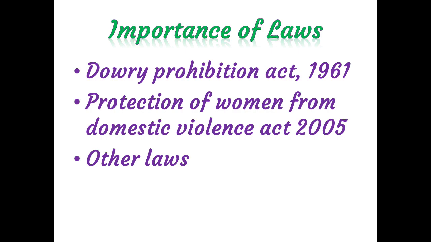The Government of India has passed a number of civil laws, criminal laws, and special legislative acts against the practice of dowry in India. For example, Dowry Prohibition Act 1961. Then, Protection of Women from Domestic Violence Act 2005 and other laws.